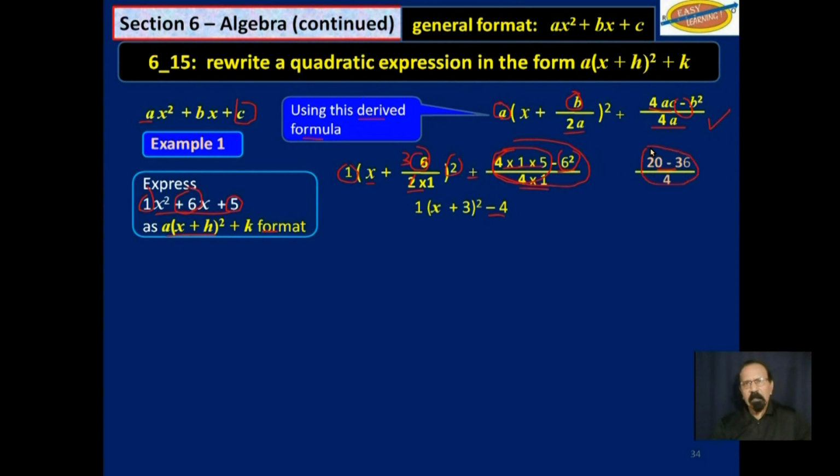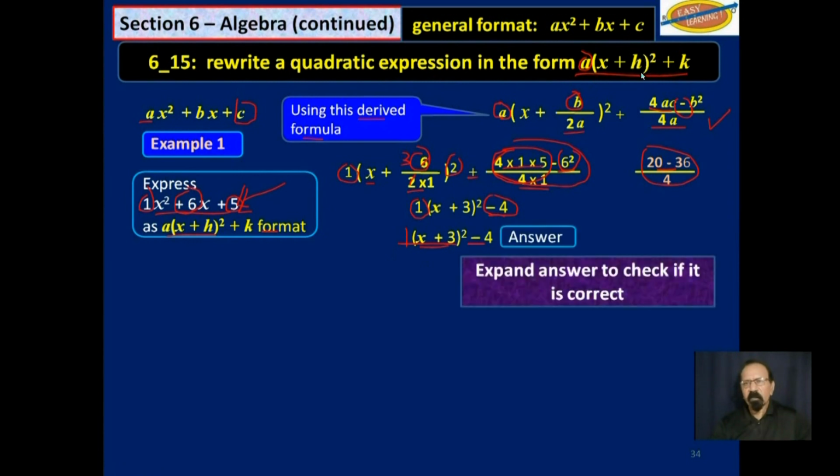This is negative 4. So now you don't need to write that 1. So what you have is x plus 3 squared minus 4. That is what we were aiming for. Remember, a is 1, but you don't need to write it. So you now have this expression on the left here in that format.